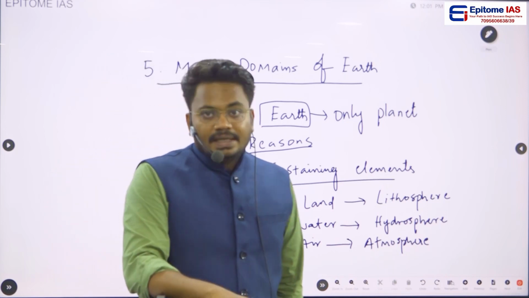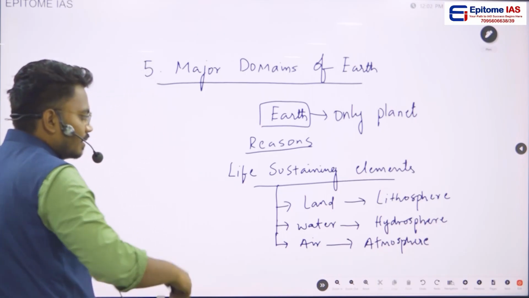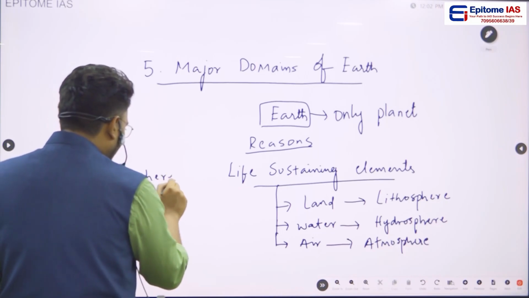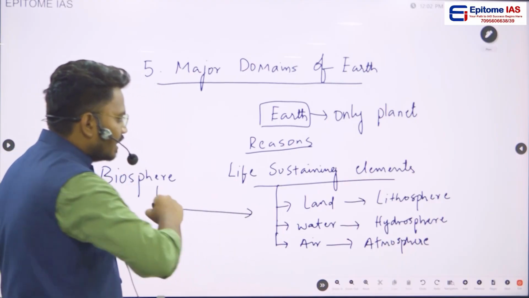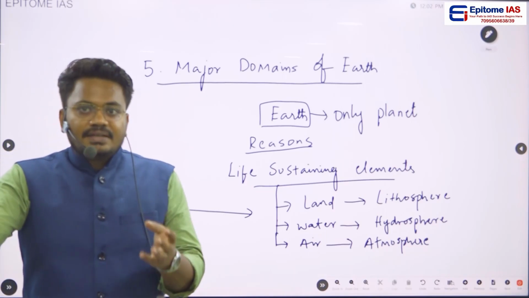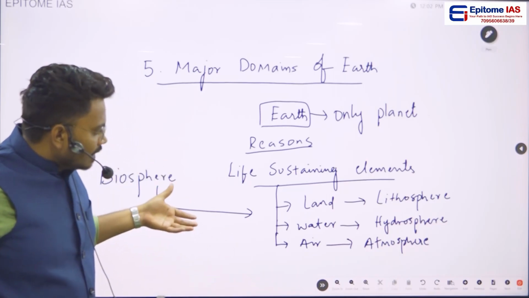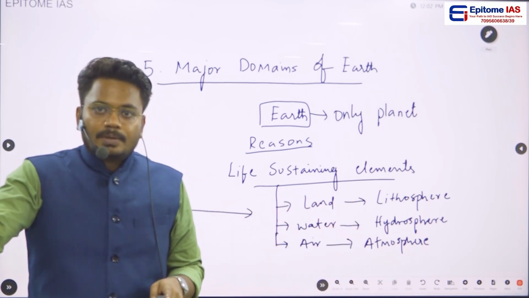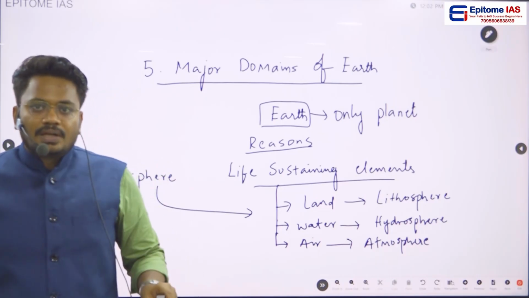And here there is one more important domain or one more important keyword, that is called as a biosphere. So what is a biosphere? Biosphere is a narrow sphere or a narrow area in which we will be having these three life sustaining elements. Okay, so or we can tell that biosphere is that zone where it supports the life, and this life supporting nature or life supporting domain is created with the integration of lithosphere, hydrosphere, and atmosphere. So this is a basic fundamental idea that we should be having while dealing with this particular chapter.